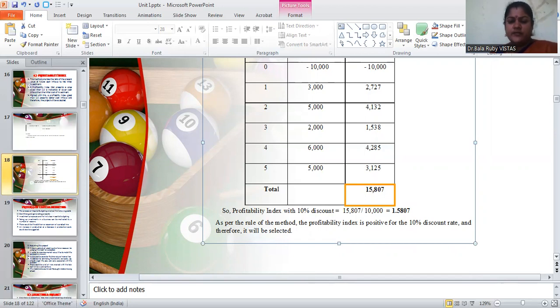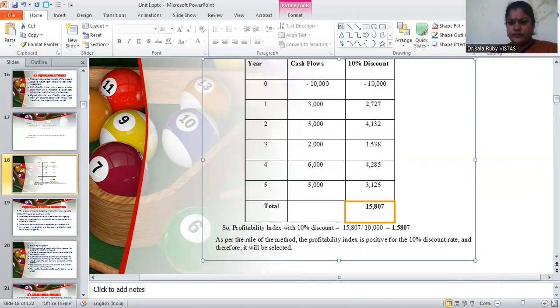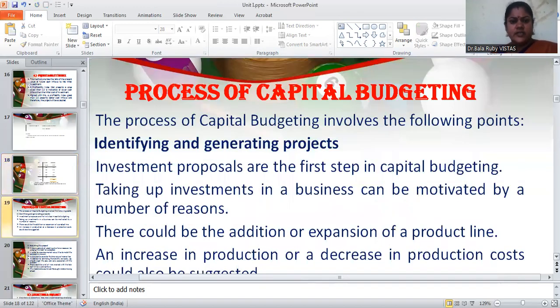So the profitability index with the 10% discount is, as per our formula, we are substituting this: 15,807 divided by 10,000. So the profitability index with the 10% discount is 1.5807. This is the profitability index. So as per the rule of this method, the profitability index is positive for a 10% discount rate. Therefore, it will be selected. So this project will be selected, right? This is the fourth method in capital budgeting.